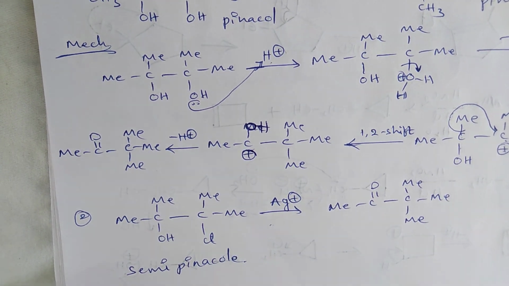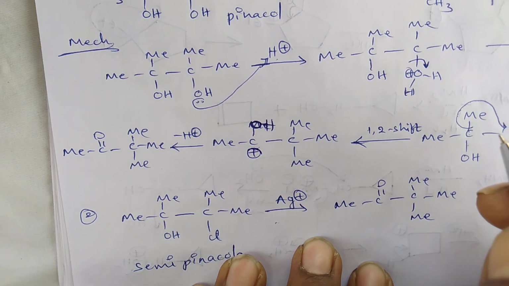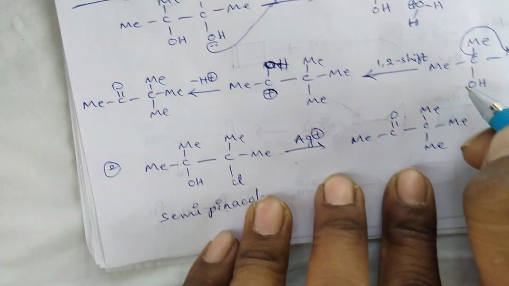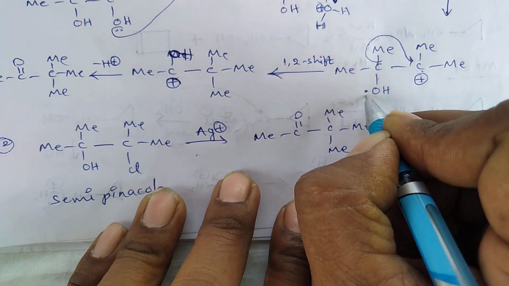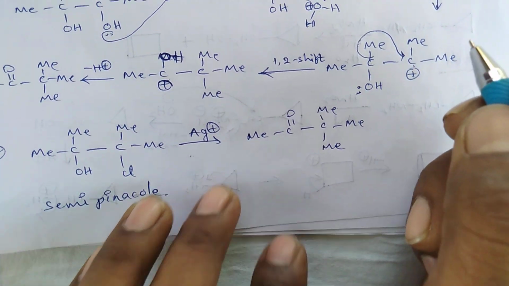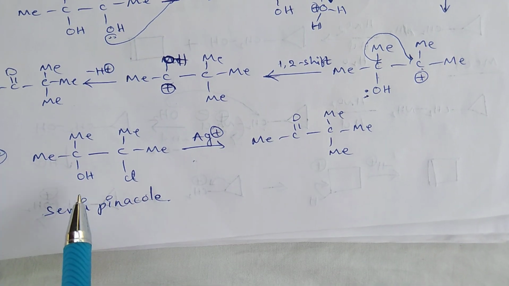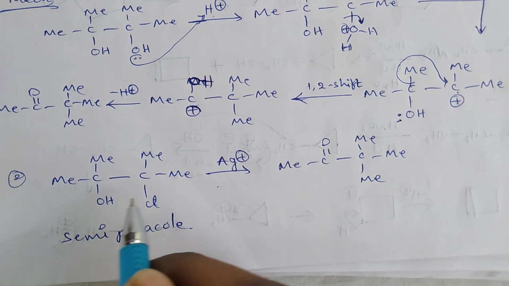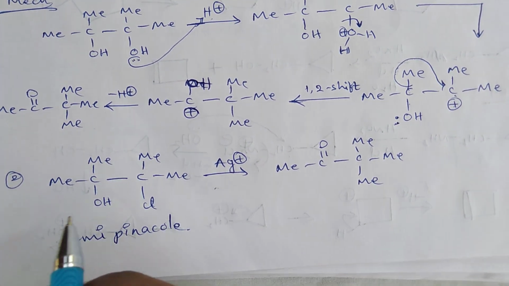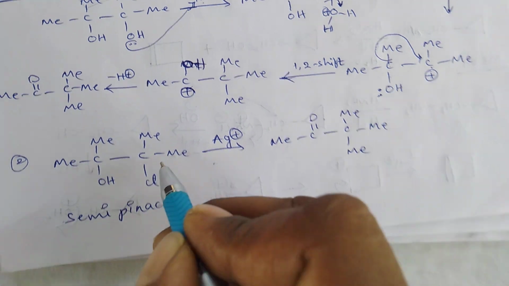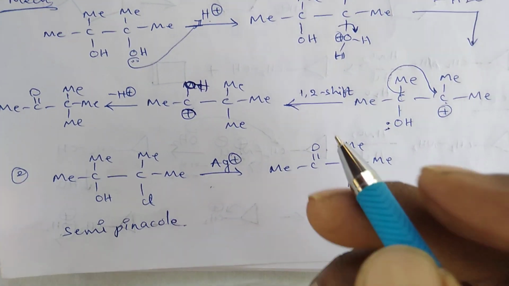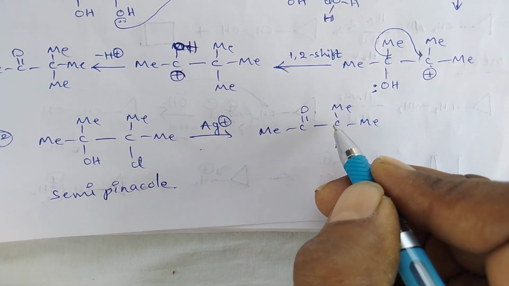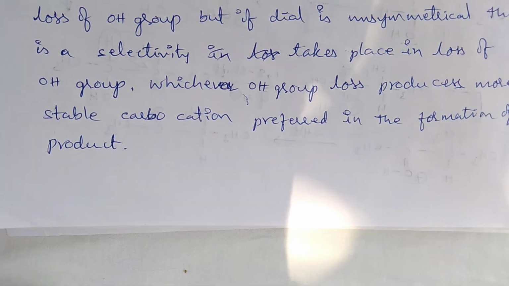Okay, generally this group is migrated from this carbon center with the help of non-bonded electrons of the oxygen of the hydroxy group. Next example, semi-pinacolone. Okay, here one hydroxy group and one chlorine atom are present in this molecule, in the presence of Ag plus ion. Finally the resulting product is pinacolone.